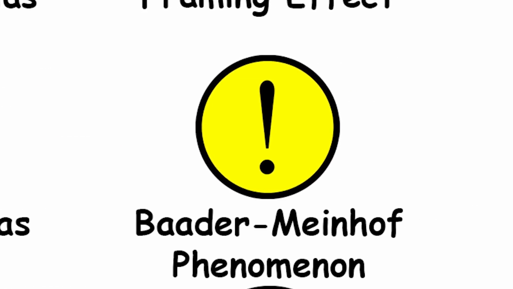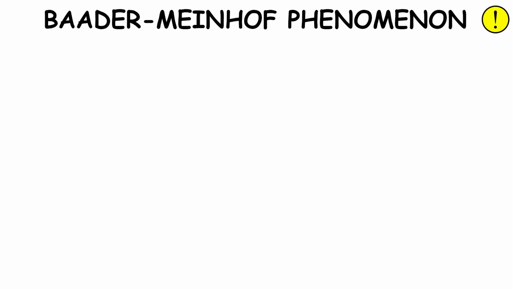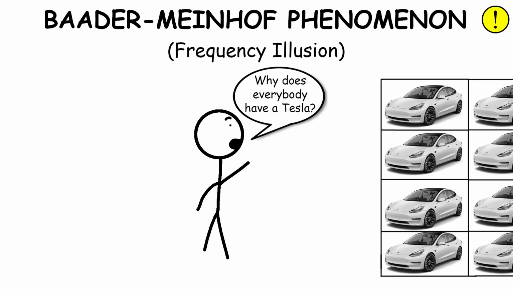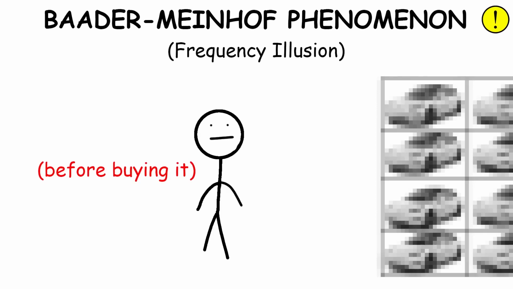Baader-Meinhof phenomenon. The Baader-Meinhof phenomenon, also called frequency illusion, is the illusion where something that has recently come to one's attention suddenly seems to appear with very high frequency shortly afterwards. The reality is that before we placed our attention on that element, we just ignored it.